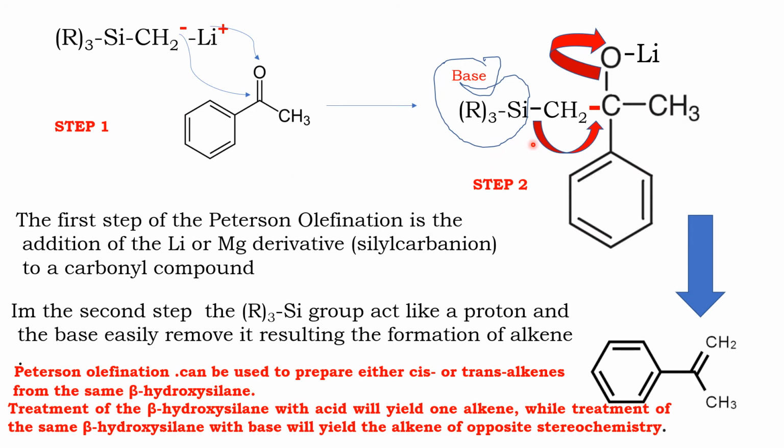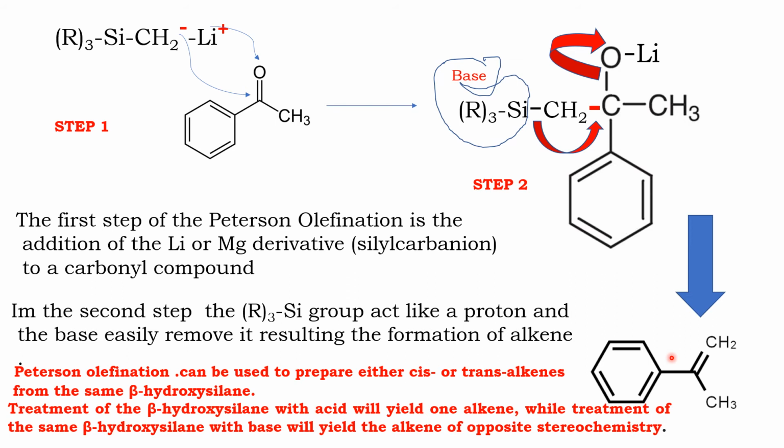The second step is the abstraction of R3Si, which behaves like a proton, by the base, followed by a shift of bonds, resulting in the formation of the alkene.